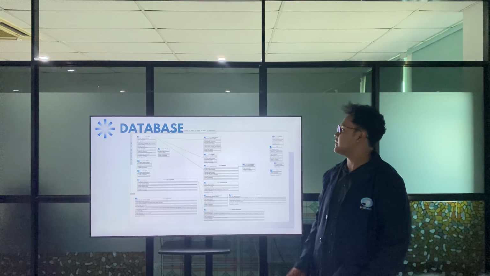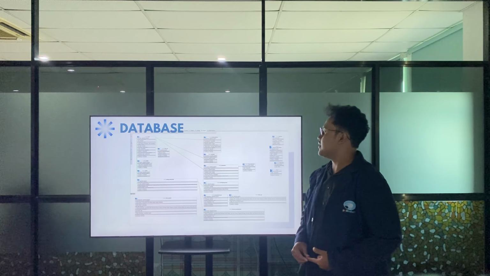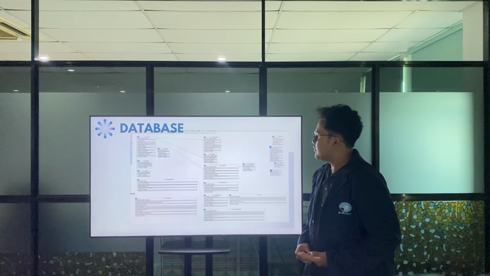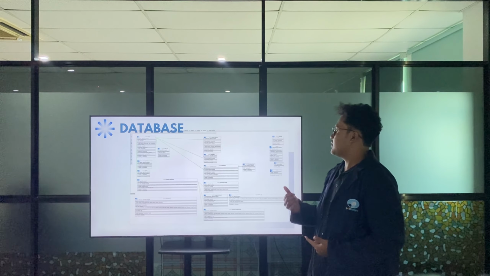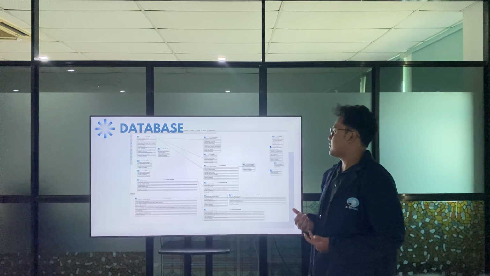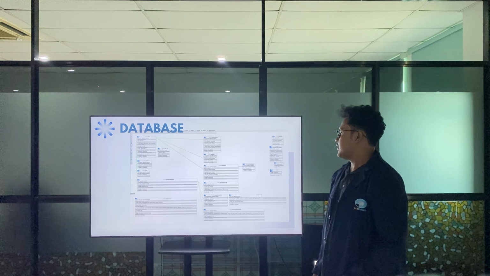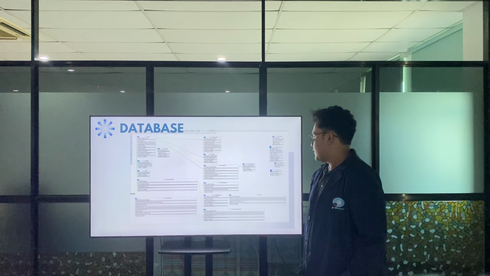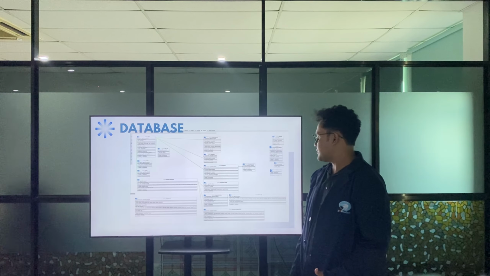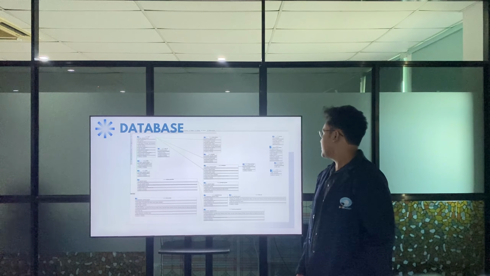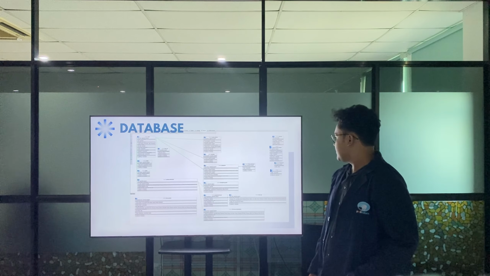Okay, next we have 18 tables in the database. First of all is user, number 2 is OTP, number 3 admin, number 4 is warga, number 5 petugas kebersihan, number 6 bank sampah, number 7 konten edukasi, number 8 komentar, number 9 pengaduan, number 10 is foto pengaduan, 11 penanggung jawab. Next is pengangkutan TPS, lokasi TPS, informasi pengangkutan, session, personal access token, migration, and the last one is password reset token.